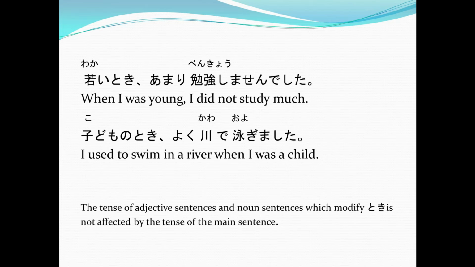Now, the tense of adjective sentences and noun sentences which modify toki is not affected by the tense of the main sentence. So even if you wanted to talk about something that happened in the past, like when you were young or when you were a child, it does not affect the noun or the verb or even the adjective that comes with toki. You just have to express that past tense, or whatever tense, at the main sentence. Wakarimashita?